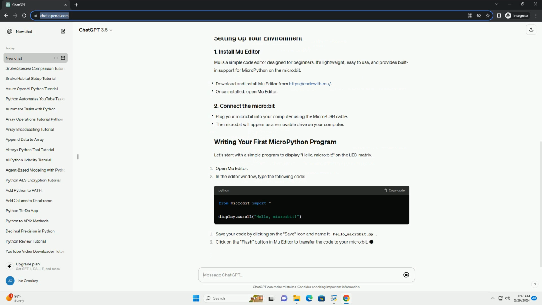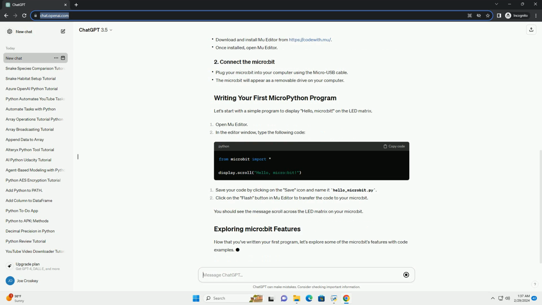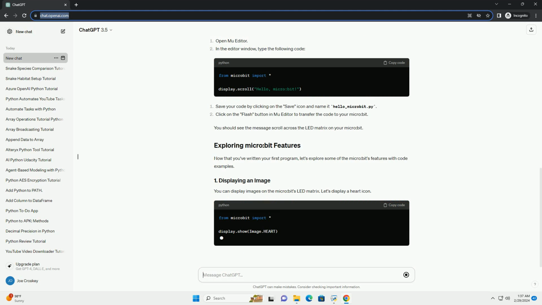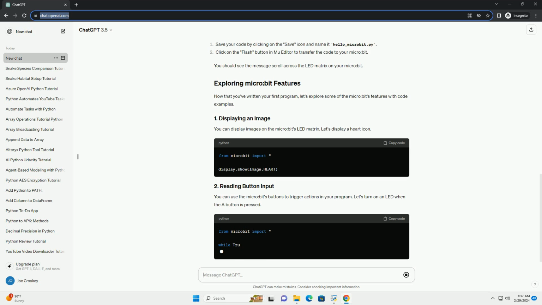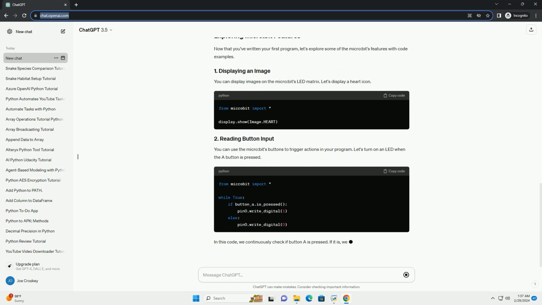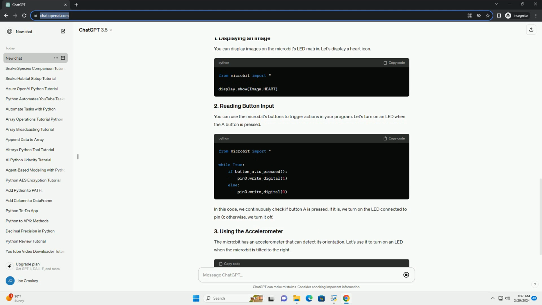Mu is a simple code editor designed for beginners. It's lightweight, easy to use, and provides built-in support for MicroPython on the microbit. Let's start with a simple program to display "Hello, microbit" on the LED matrix. You should see the message scroll across the LED matrix on your microbit.